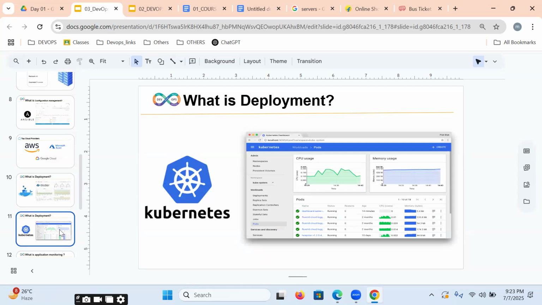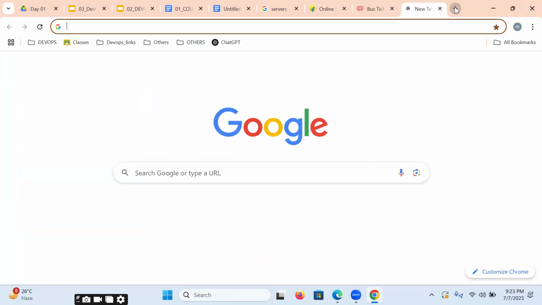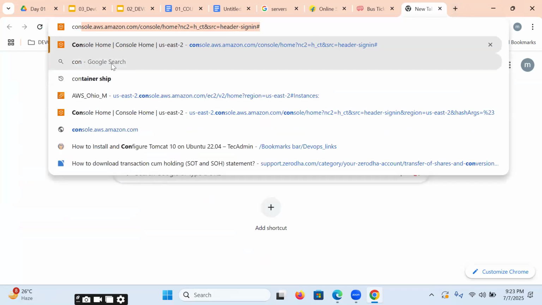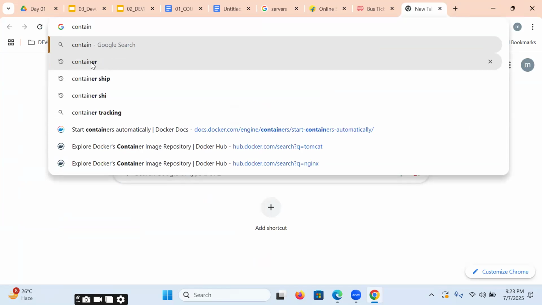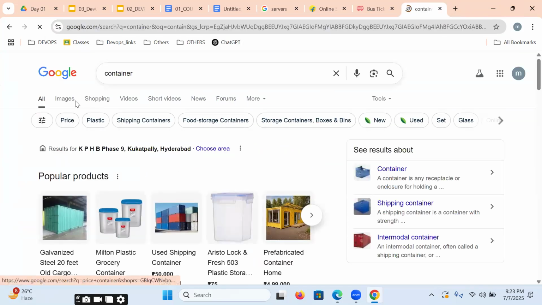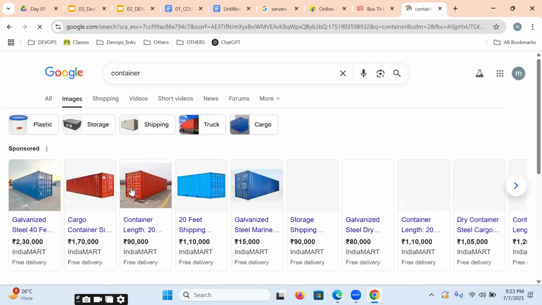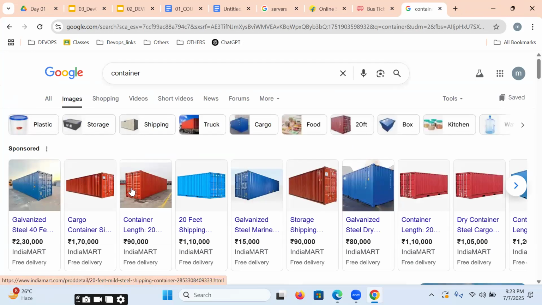If it is understood, okay, but I'll give one more example. For example, real-world containers. You know very well about them, am I right? Everybody can see these containers. How are we using them? The same way we can use Docker containers also, but there we are transporting, importing, or exporting products and goods like prawns, fish, dal, rice.